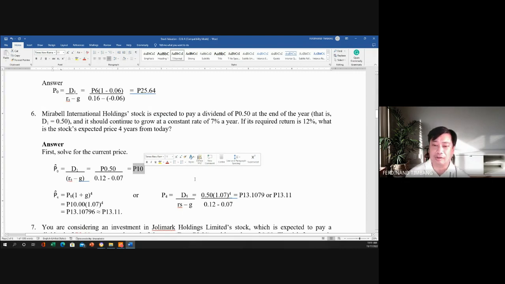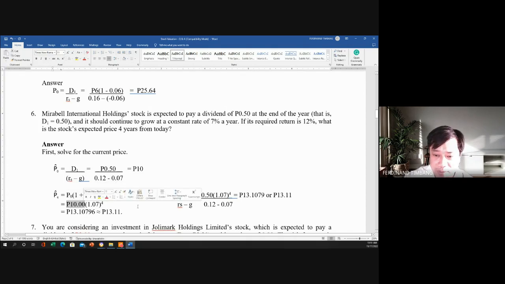So now we can get the price of the stock at year 4. Yung formula natin, again, ito ay P4 na ngayon. So we have P0 times 1 plus G raised to the power 4. So 10 pesos times 1.07 raised to the power 4, we get 13.11. Or if you want, now we can use this other formula.